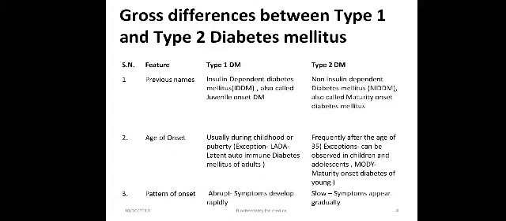Which are the gross differences between type 1 and type 2 diabetes mellitus? So, the previous name of type 1 diabetes mellitus was insulin dependent diabetes mellitus, also called juvenile onset diabetes mellitus, and the previous name of type 2 was non-insulin dependent diabetes mellitus, also called maturity onset diabetes mellitus. As earlier mentioned, age of onset of type 1 is usually during childhood or puberty, and for type 2 frequently after the age of 35. Pattern of onset: for type 1 it is abrupt, symptoms develop rapidly, and for type 2 it is slow and symptoms appear gradually.